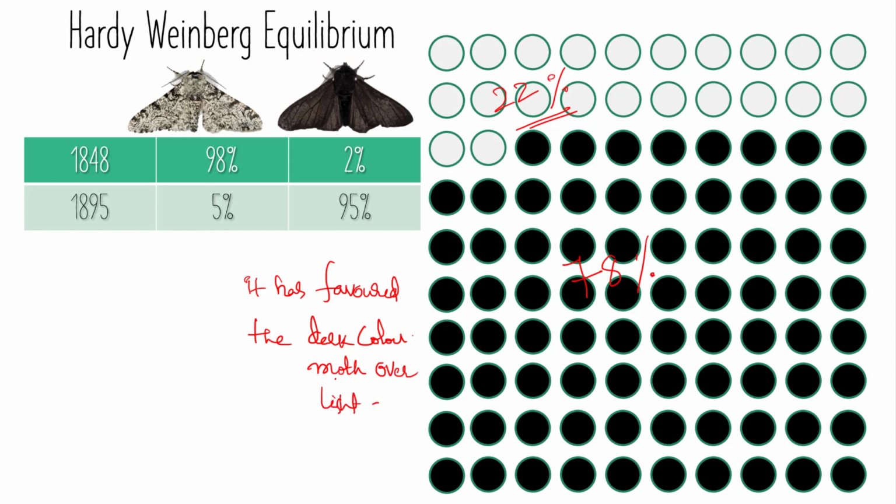This made the dark colored peppered moth genes be inherited from one generation to another, which has successfully led to a mechanism of differential reproductive success, which has led to an adaptation.